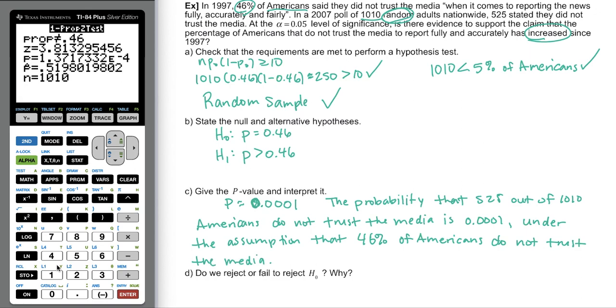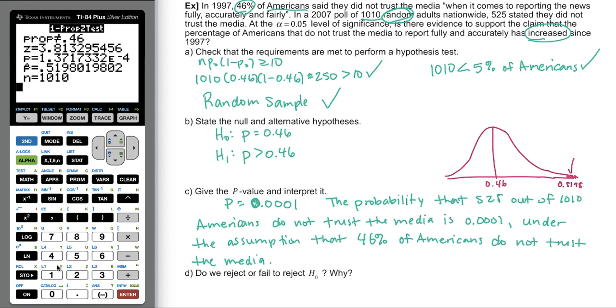So let's talk about this a little bit, about the p-value. The p-value is a probability. It is computed based upon the assumption that H0 is true. So if you had your normal distribution here, and you had your 0.46 in the middle, this sample proportion, which was about 0.5198, that would be way over here.